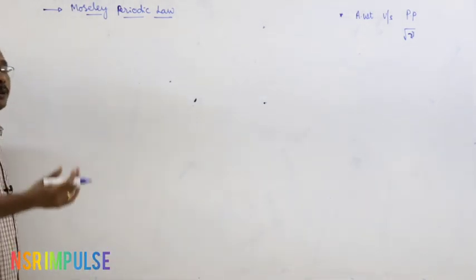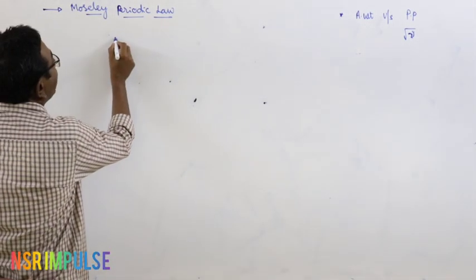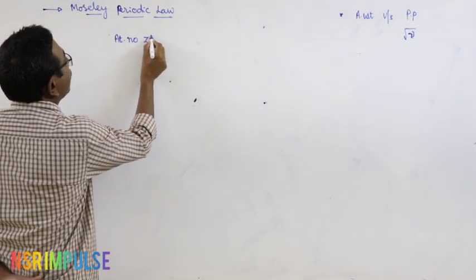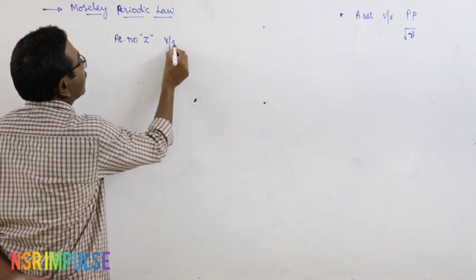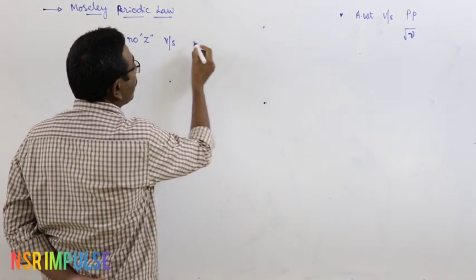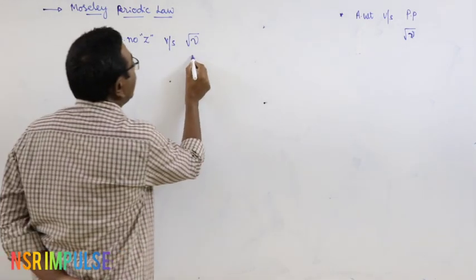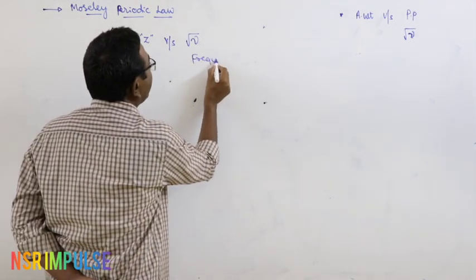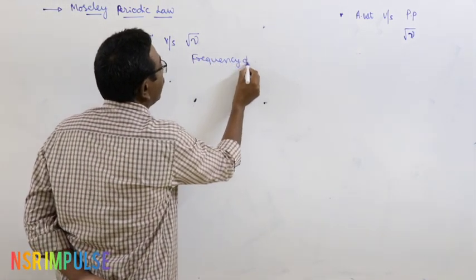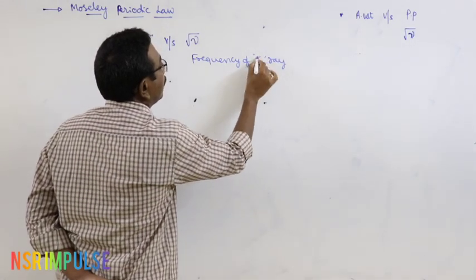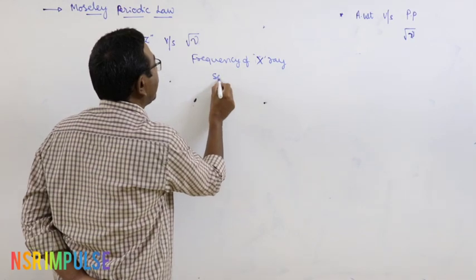In order to prove that, he plotted a graph between atomic number Z versus a physical property, that is the square root of frequency of X-ray spectral line.